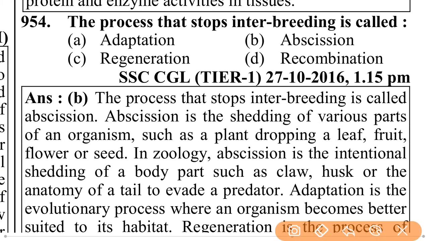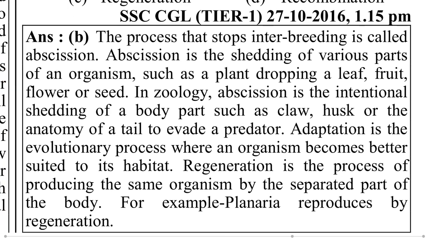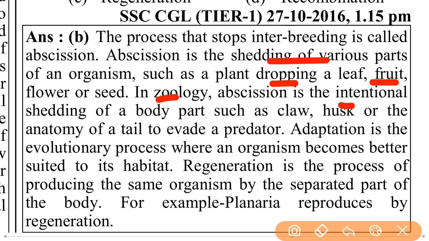The process that stops interbreeding is called abscission. Abscission is the shedding of various parts of an organism, such as a plant dropping a leaf, fruit, flower, or seed. In zoology, abscission is the intentional shedding of body parts such as a claw, husk, or the tail to evade a predator.